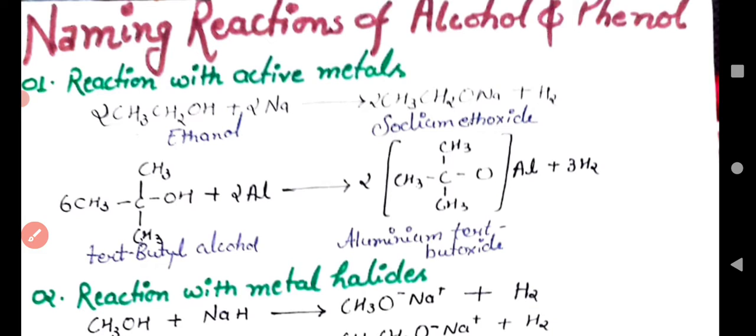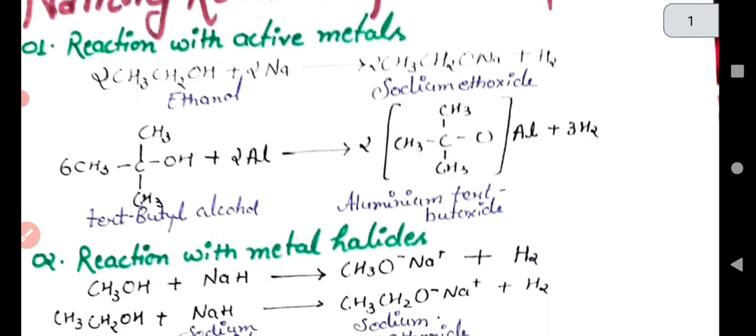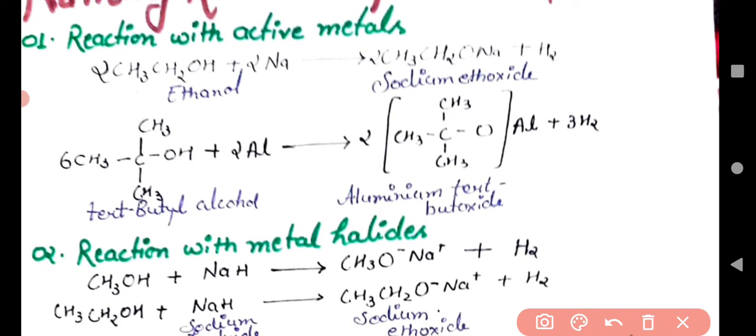What is the purpose of giving this kind of chemical reaction? In this we are observing that tertiary butyl alcohol is less acidic in comparison to ethanol. Ethanol is more acidic than tertiary butyl alcohol. So they react with sodium as well as aluminium.